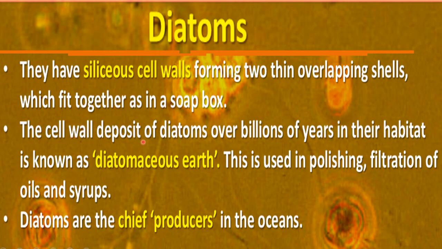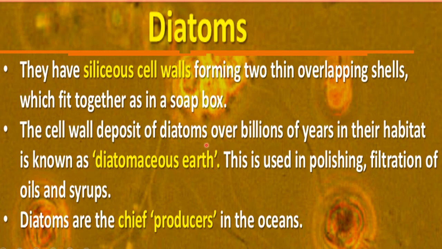Now the cell wall of diatoms, because it is made up of silica, is indestructible, and over time it will deposit. So cell wall deposits of diatoms accumulate over billions of years in their habitat. And what is their habitat? These are mostly marine, so sea or ocean. These will deposit in the water bodies over billions of years and are known as diatomaceous earth.